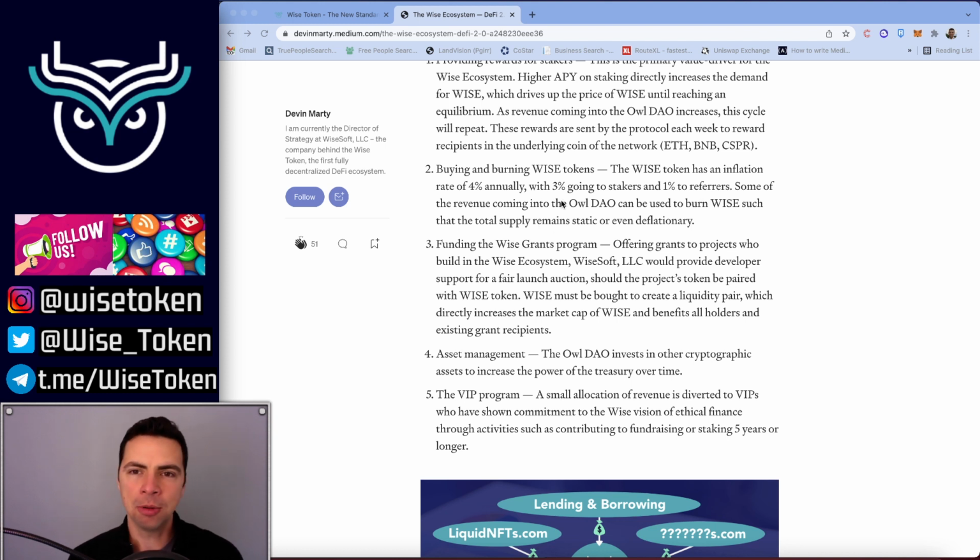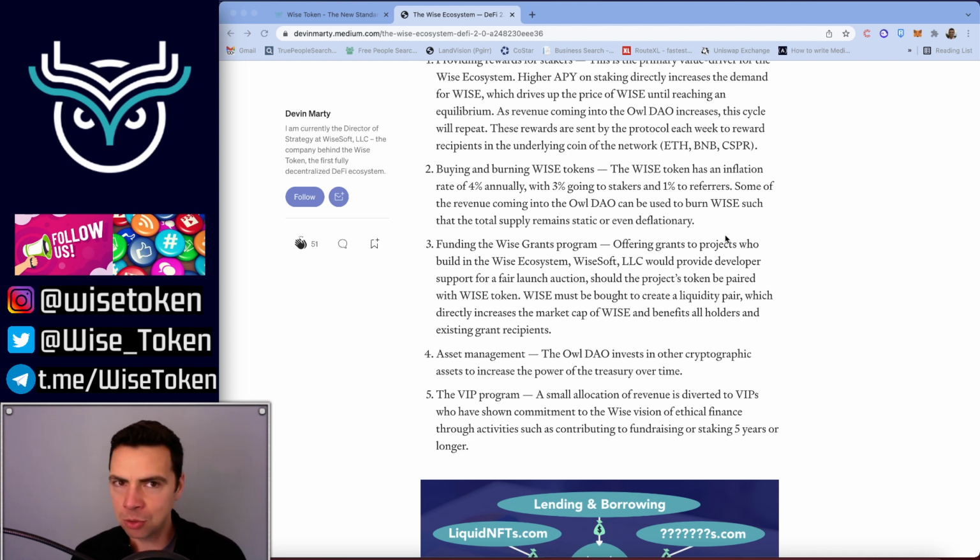Some of the revenue coming from the Owl DAO can be used to burn WISE such that the total supply remains static or even deflationary. So remember, the Owl is a DAO, meaning you can vote on these things. Depending on what the community wants, we can lock the supply of WISE such that for every WISE that's minted, we'll burn WISE by buying and burning it with revenue, or we could even make it deflationary. It's pretty much up to the community what the community wants to do.